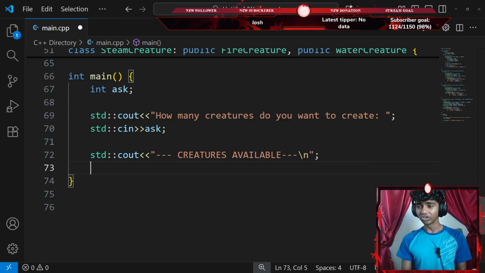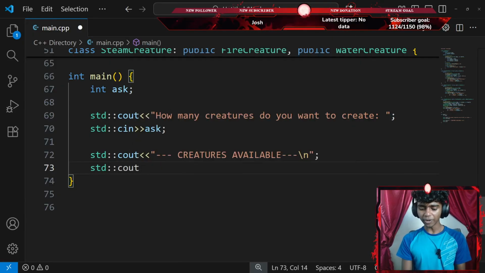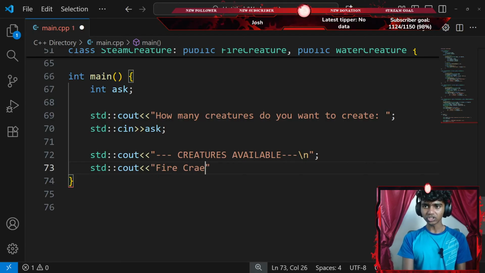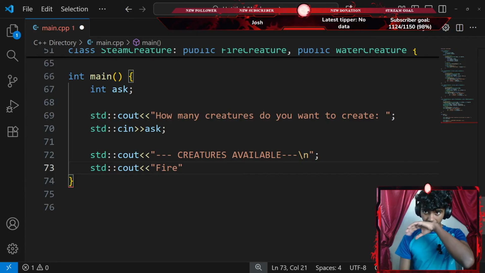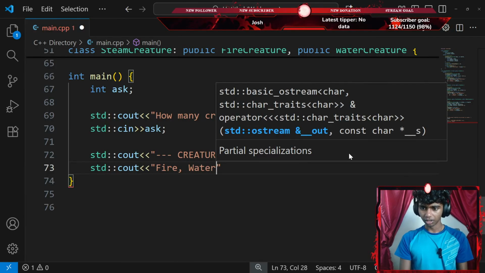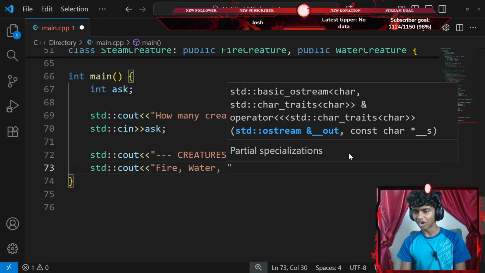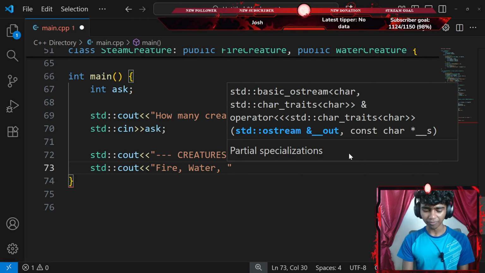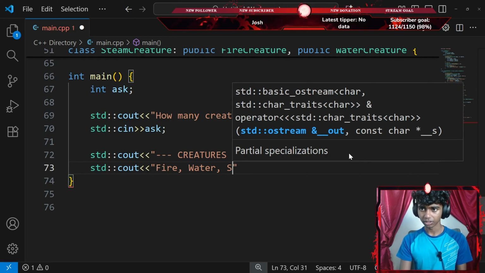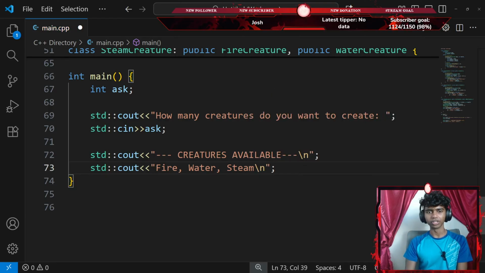Okay, and then these are the creatures that I'm going to say are available. I might go with a standard console output with an insertion operator that says something like the first creature is going to be fire creature. Excuse me again, guys. I'll go with fire creature, water creature, and let's say steam creature, with a \n new line ending with a semicolon.